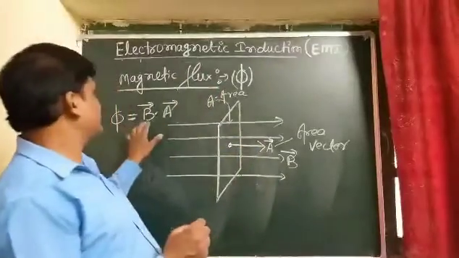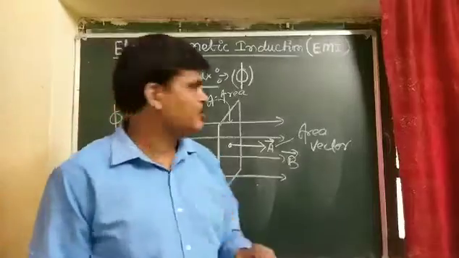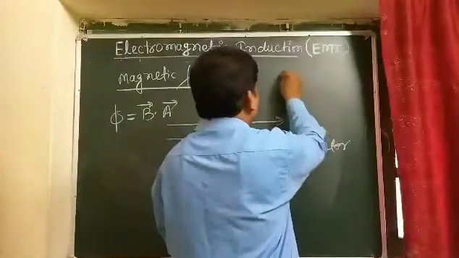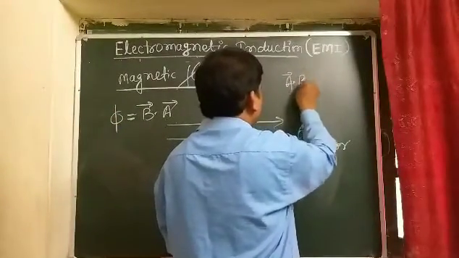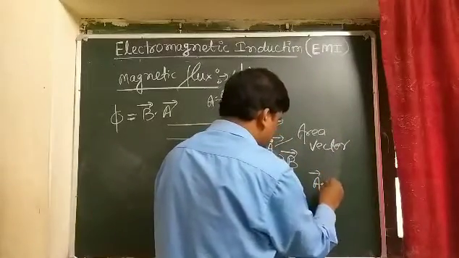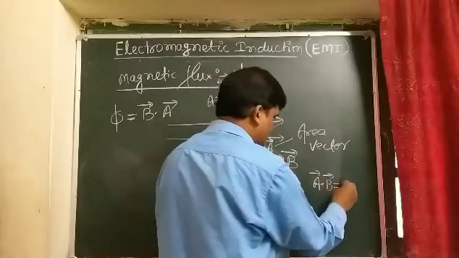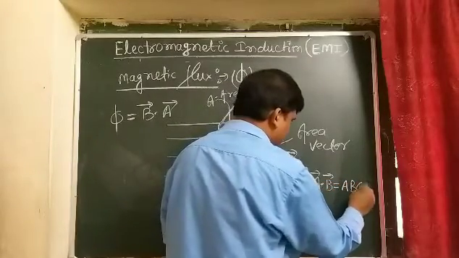Here magnetic field is a vector, area vector is also a vector, and you must know the formula in mathematics or in physics also: vector A dot vector B, that is what? AB cos theta.